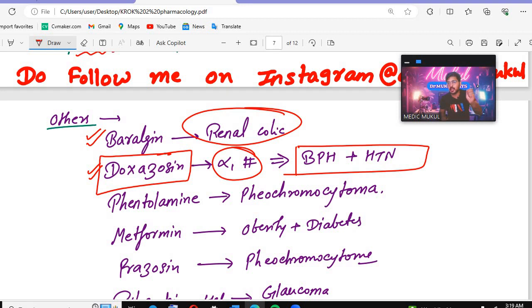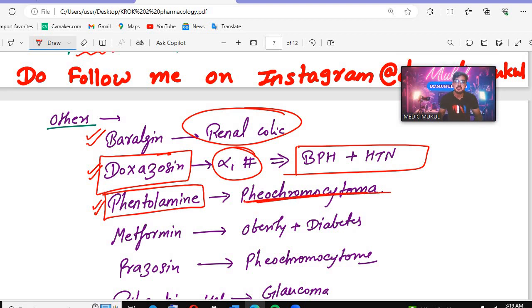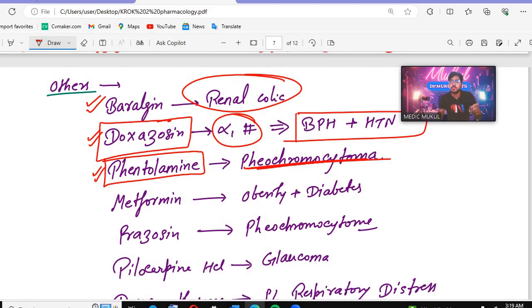So doxazosin is an alpha 1 blocker. In which condition do we use it? BPH plus hypertension, we will use doxazosin. After that, phentolamine. Phentolamine is used in which condition? Pheochromocytoma. Which drug will be used? Phentolamine.